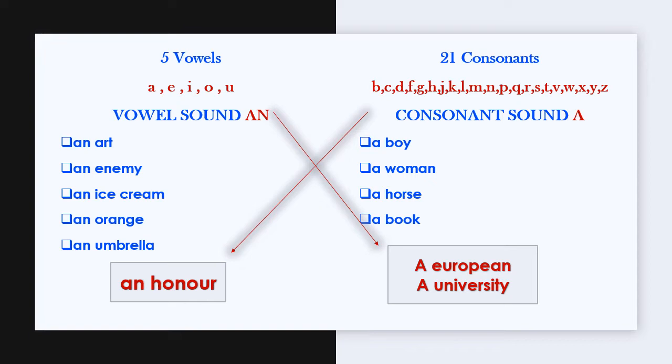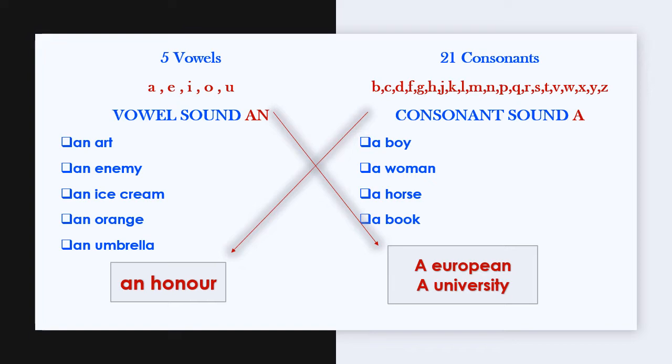Now we shall discuss where we have to use an and where we have to use a. There are two types of sounds. The first one is vowel sound and the second one is consonant sound. There are five vowel sounds. You always say A, E, I, O, U, but these are the alphabets. The actual sounds are a, e, i, o, u. These are the five vowel sounds.